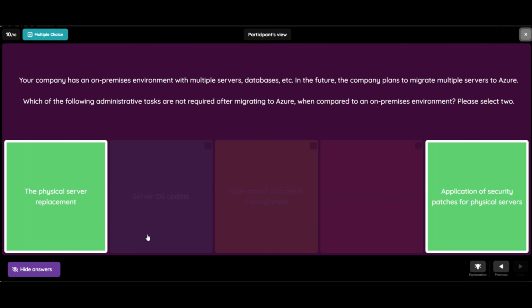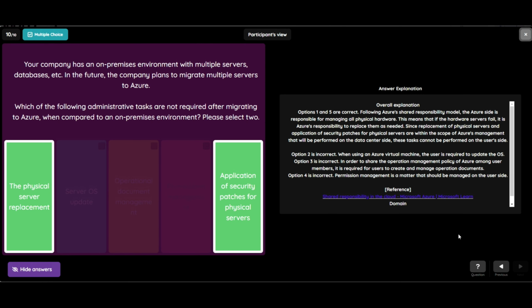So the correct answer is first, the physical server replacement, and second, application of security patches for physical servers. Let's see the explanation. So option 1 and 5 are correct. Following Azure's shared responsibility model, the Azure side is responsible for managing all physical hardware. This means that if the hardware server fails, it is Azure's responsibility to replace them as needed. Since the replacement of physical servers and application of security patches for physical servers are within the scope of Azure's management that will be performed on the data center side, these tasks cannot be performed on the user side.